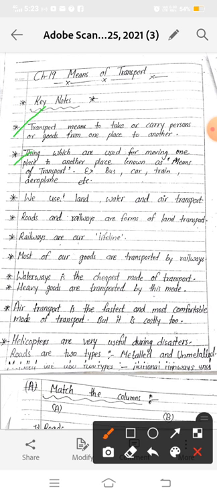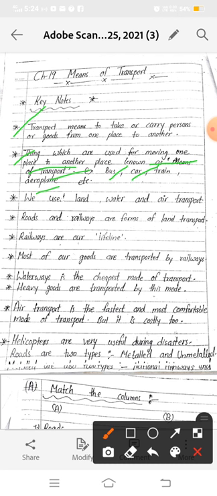So it is also given here, things which are used for moving from one place to another place are known as means of transport. Example: bus, car, train, aeroplane, etc. These things are used in the process of transport, so these things are known as the means of transport, okay.